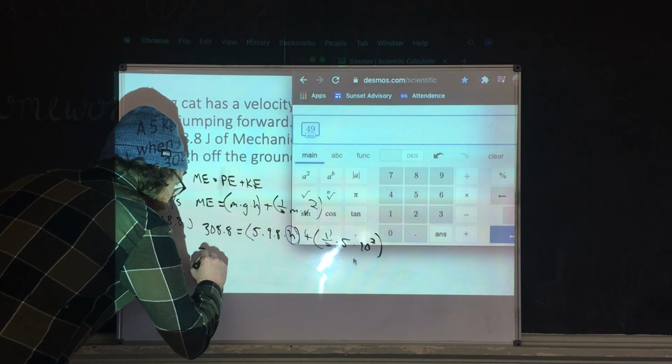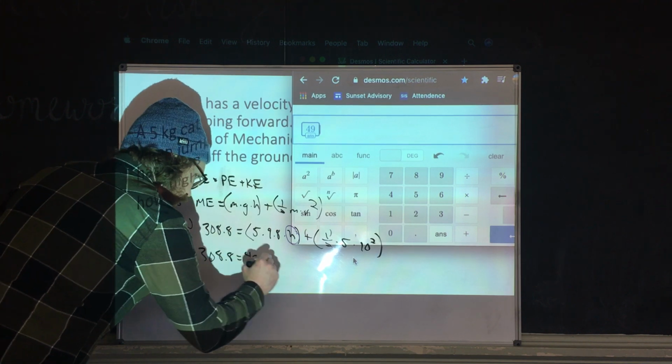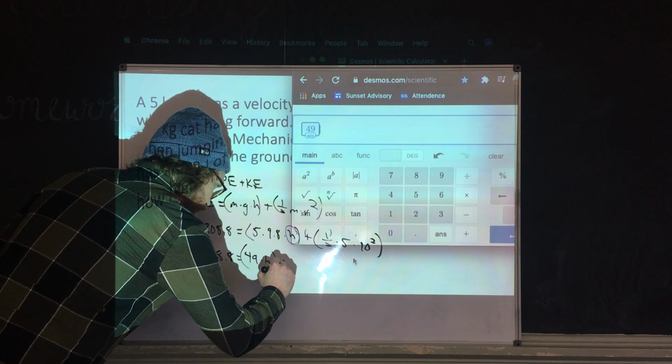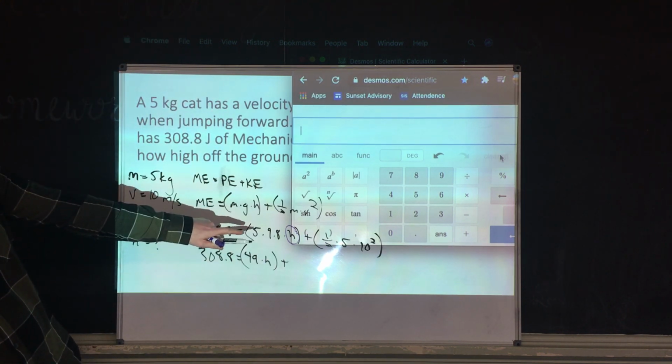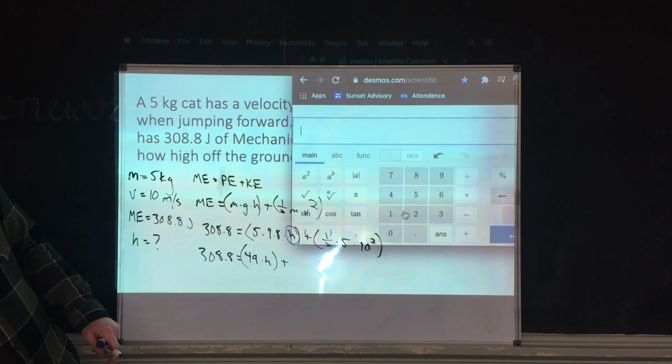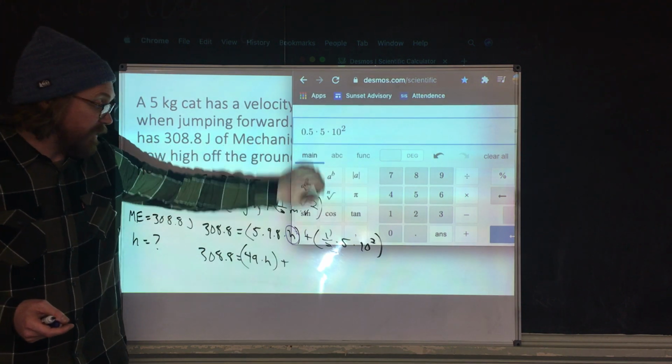So the first thing I do is bring all this down here. So now I have 308.8 is equal to 49 times the height, plus, clear this, 1/2 times 5 times 10 squared. So remember, we have 0.5 times 5 times 10 squared. Remember, 1/2 is 0.5.